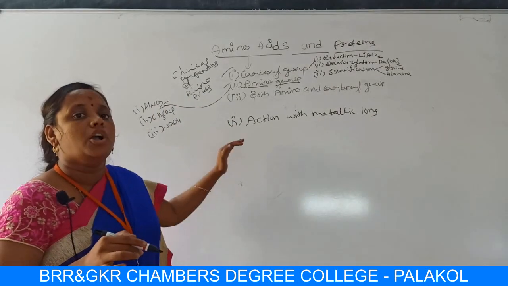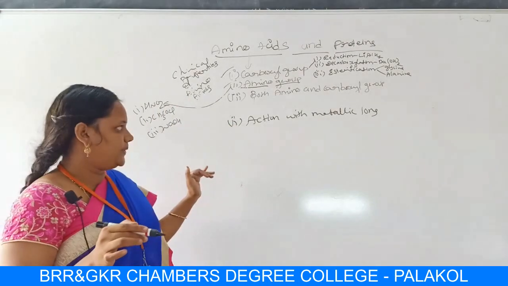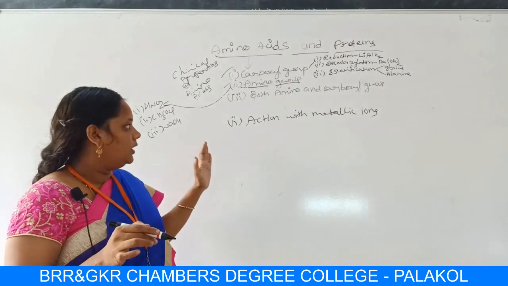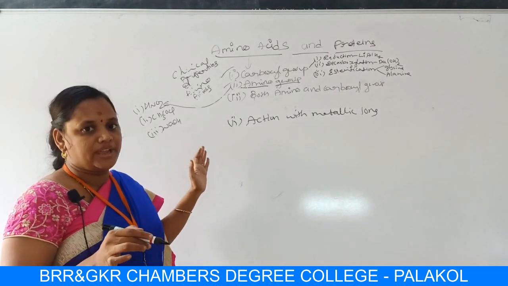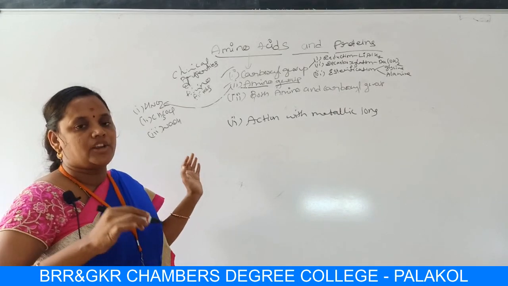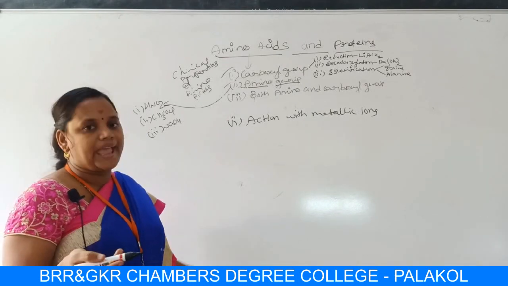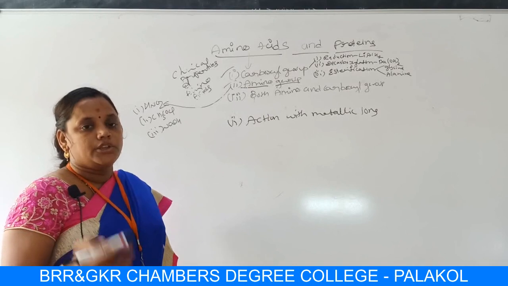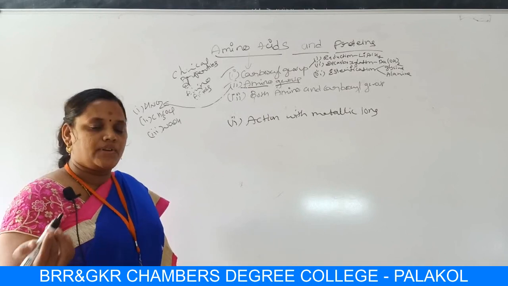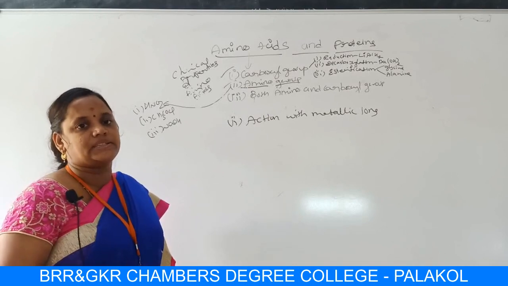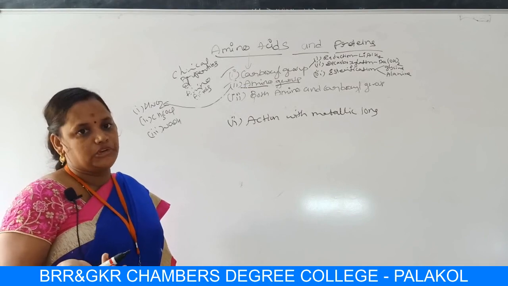Okay students, complex formation takes place when amino acids are treated with heavy metallic ions. For example, an aqueous solution of copper sulfate. So complex formation takes place. In this case, we will get a blue color solution.